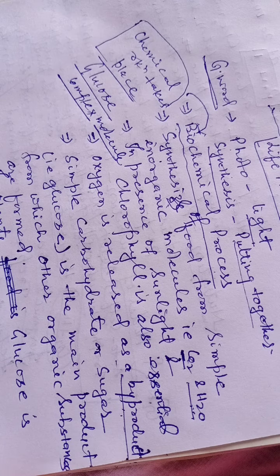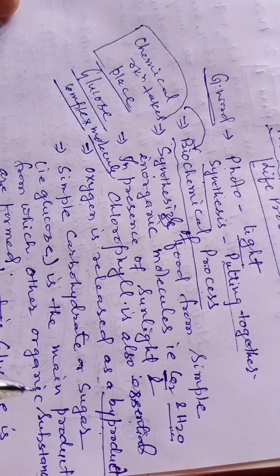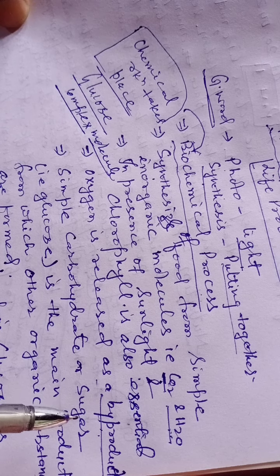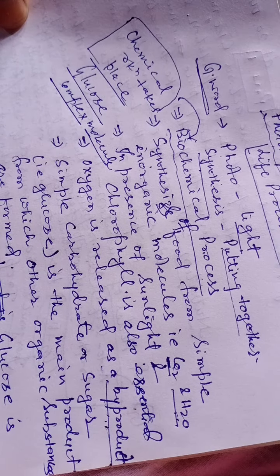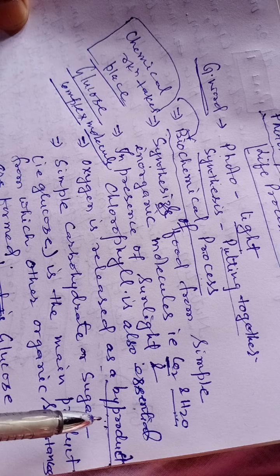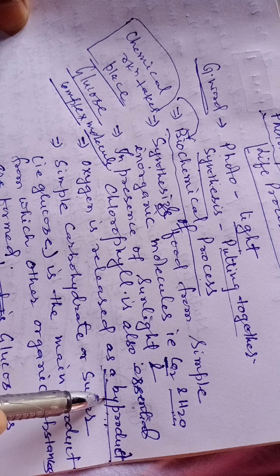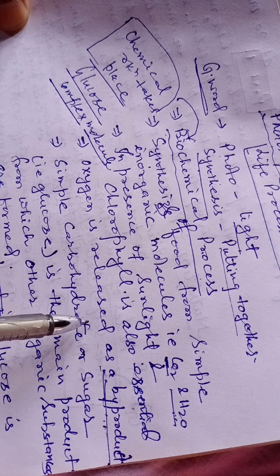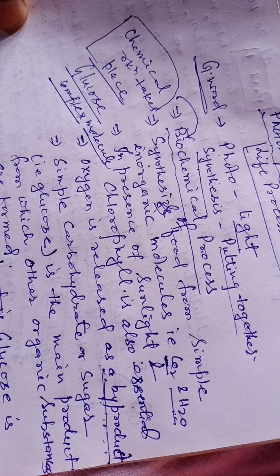If any chemical reaction takes place and during the reaction some other substance is formed which is very useful, that is called a byproduct. So during photosynthesis, oxygen is released, and this oxygen is very essential for the survival of all living things. This is why we can say it is a byproduct.